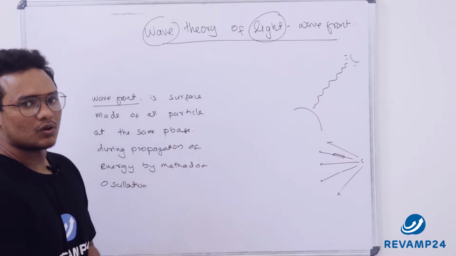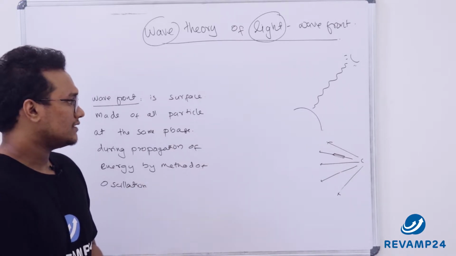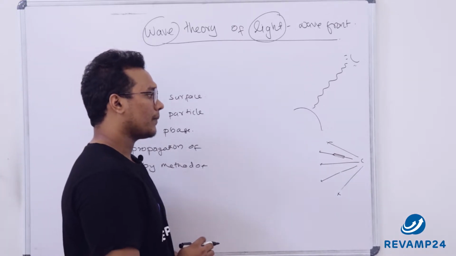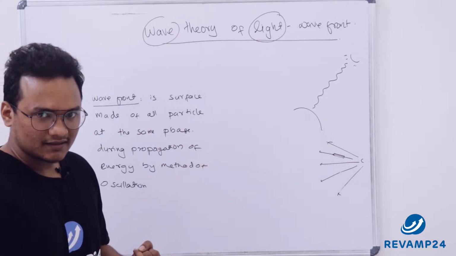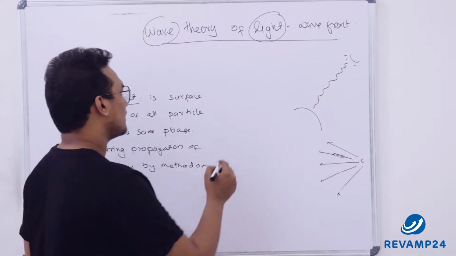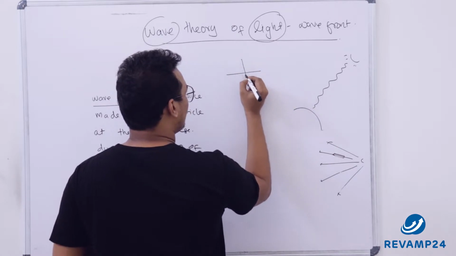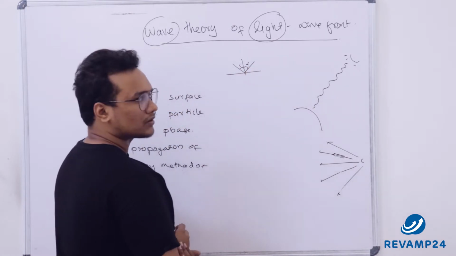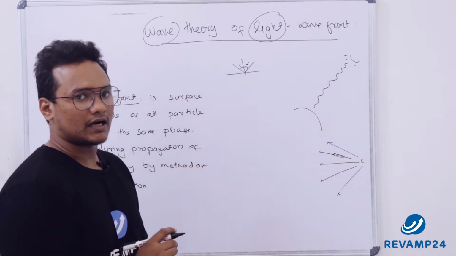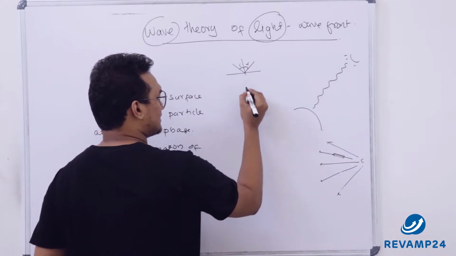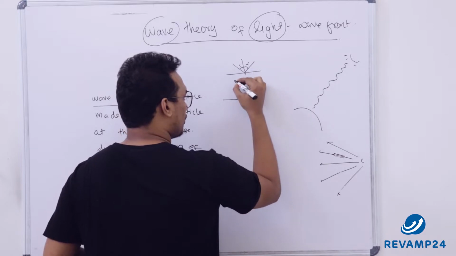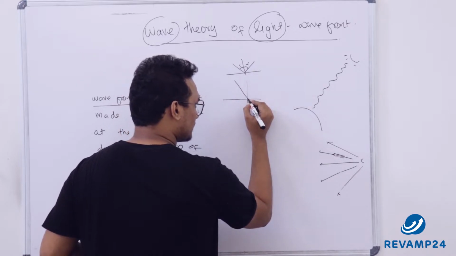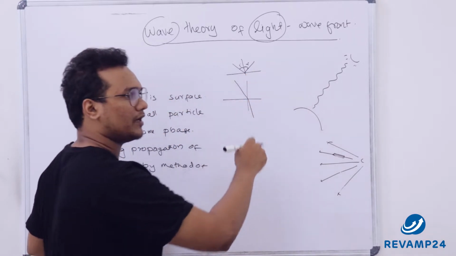But this was not able to justify the reasons for reflection and refraction. First, the angle of incidence is equal to the angle of reflection; with this concept we can't prove this. Next is the phenomenon of bending of light as it moves from one medium to another.